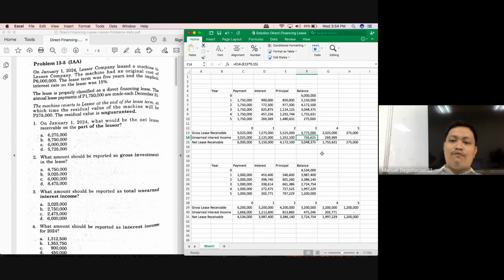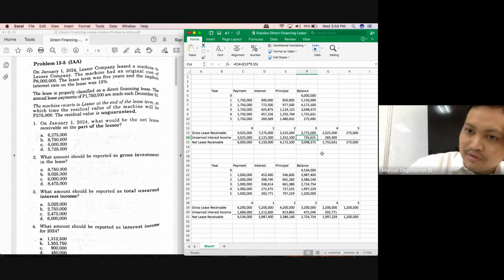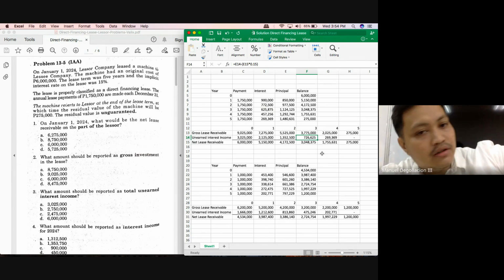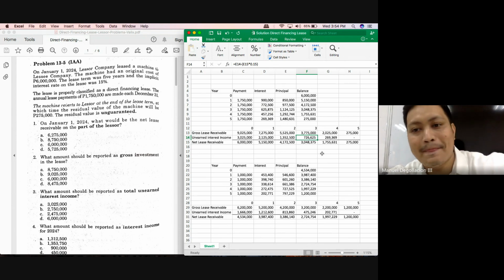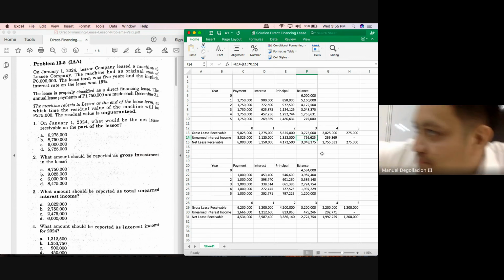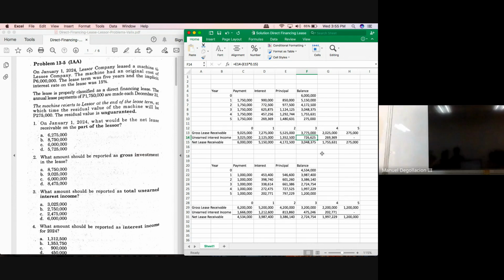Okay, so how did you solve for 1,755,631? Which one should we do first? The alternative solution or the amortization schedule? Which one did you use? Amortization. Okay, year 4, still 1,750,000, but the interest income was how much, class?